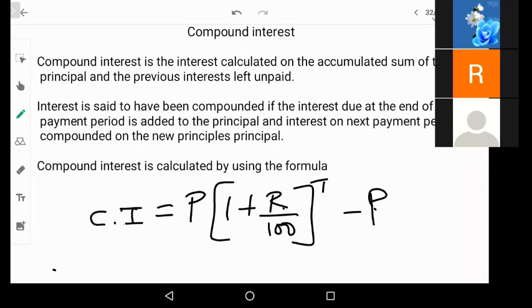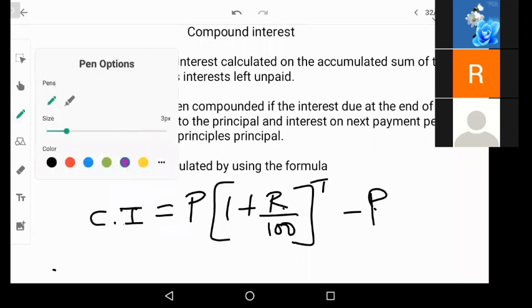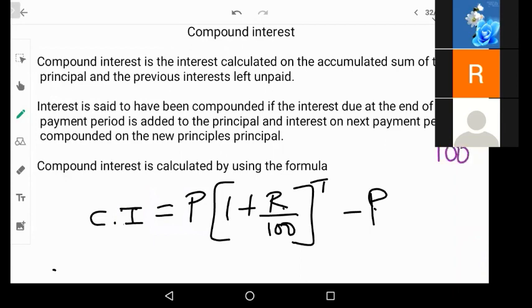In compound interest, we are going to calculate the interest on the accumulated sum. Accumulated sum means, suppose for the first year the principal is 100 and we are calculating 10% interest. So for the first year, it will be 10 rupees. Now the balance is the principal. Now the amount after the first year is 110. Correct? Now for the second year, in simple interest, we were calculating the interest again on the principal.